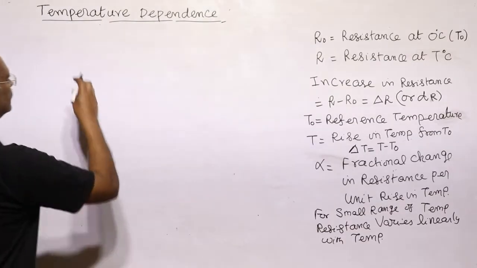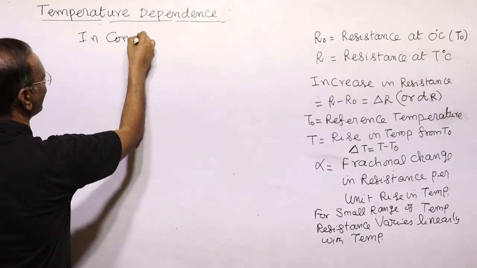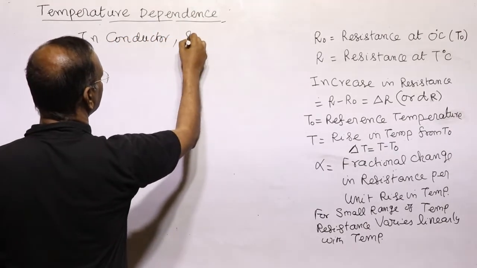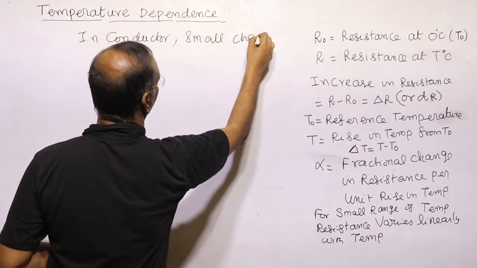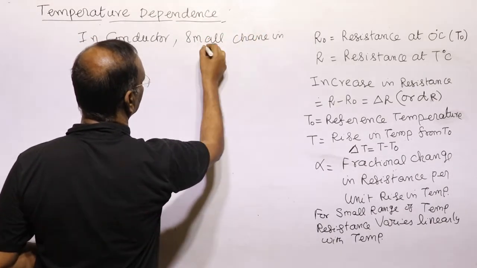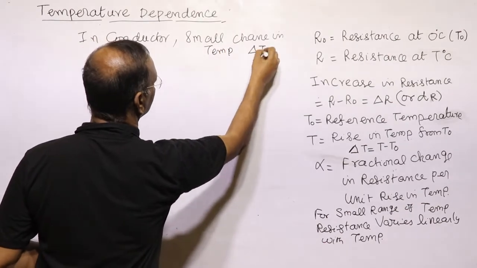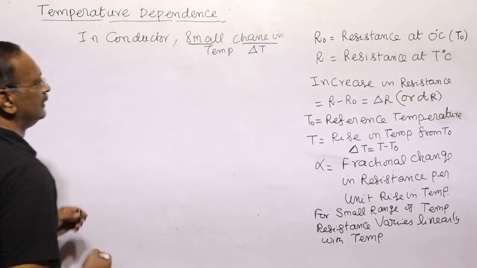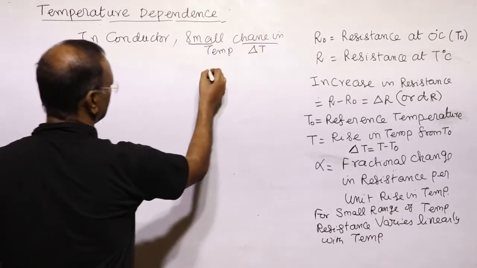So in a conductor, for a small change in temperature, that is, we can write it as delta T. Note this point, this is a small change in temperature. For a small change in temperature, delta R.